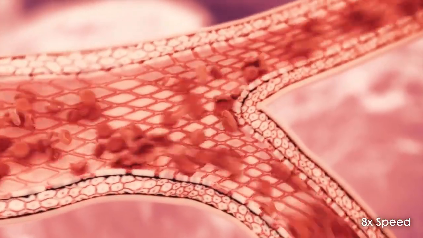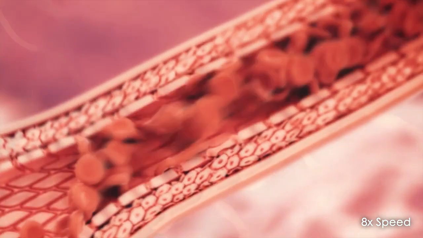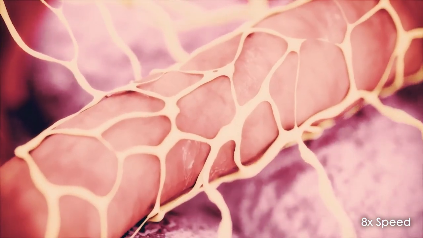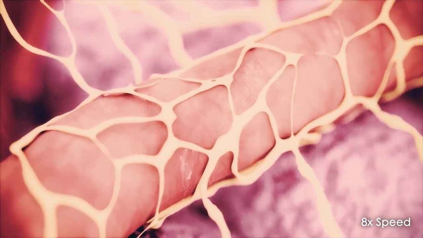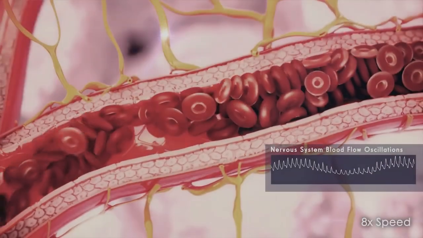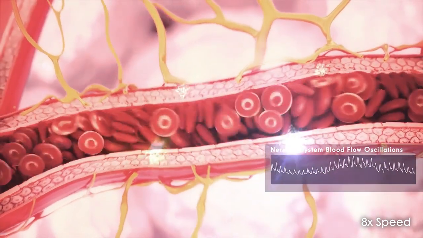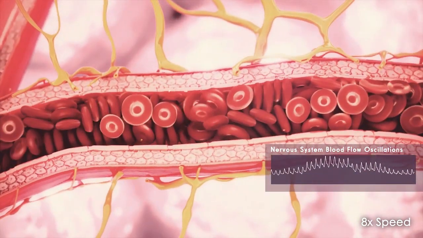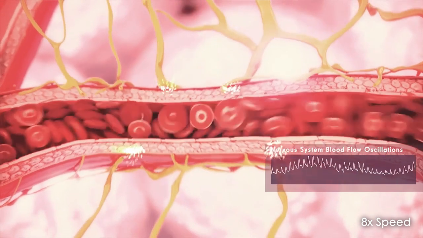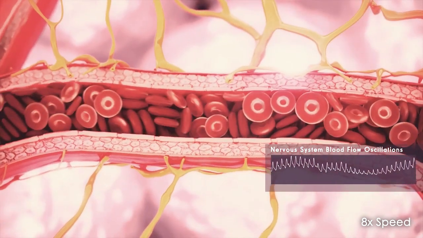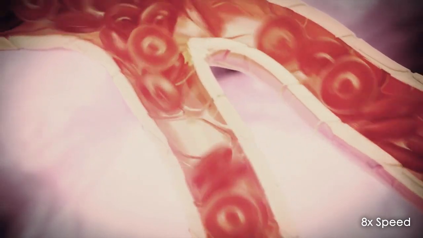The nervous system can also influence blood flow. Nerves surrounding the vessels can signal to the muscle cells, causing even more vasomotion. Further, vessel walls are aligned with a thin sheet of endothelial cells. One of their functions is the regulation of blood flow by rhythmic release of substances that cause vasomotions. This is one of the slowest rhythms in the cardiovascular system.